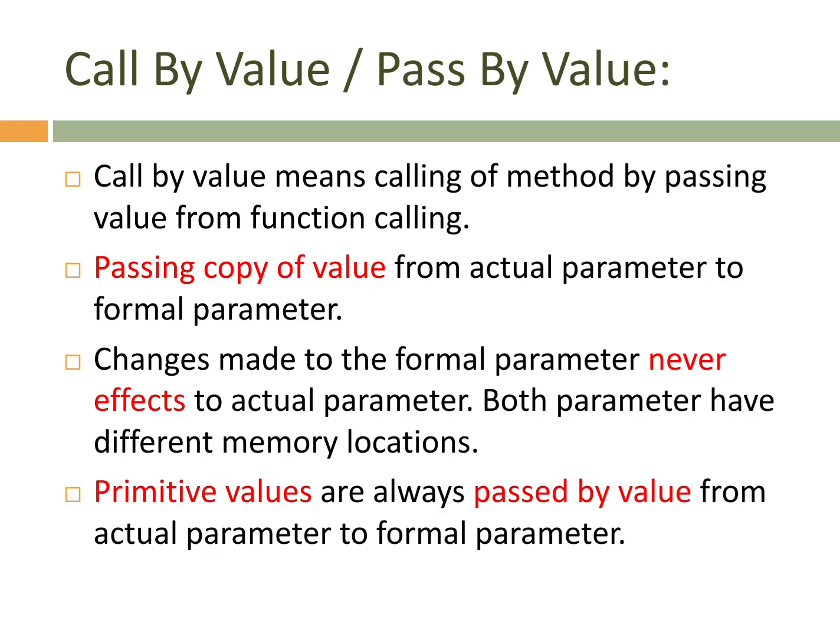And see the fourth one: primitive values are always passed by value from the actual parameter to the formal parameter. Just remember, primitive values means int, float, long, char, double. These are the primitive values. Primitive data types are always passed by value.